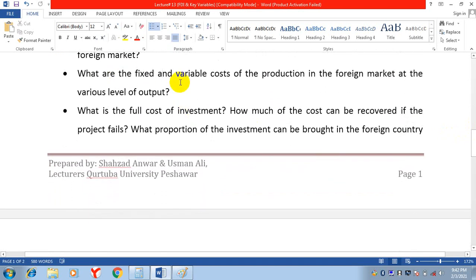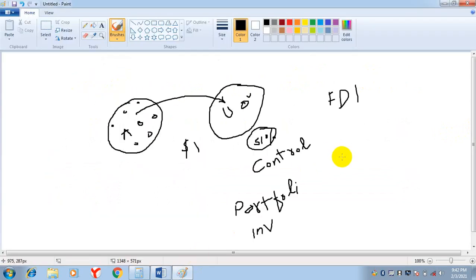What are the fixed and variable costs of production in the foreign market at various levels of output? There are various levels of output. Like if you are starting a business on a small scale, on a medium scale, or on a large scale.